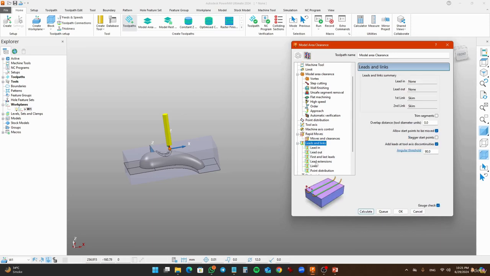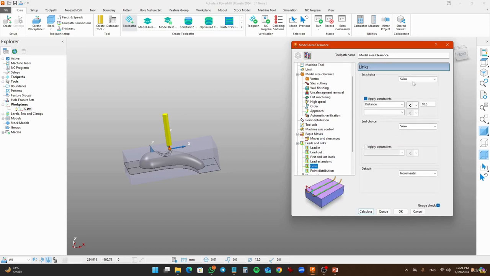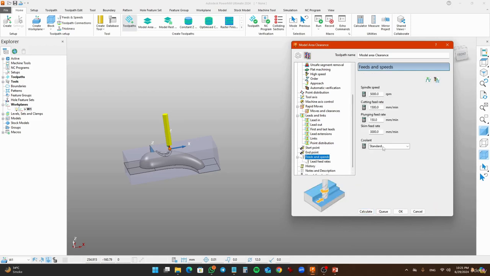Go to leads and links, set the links scheme to incremental, set the gauge. Click on the feeds and speeds: set the spindle speed 5000 RPM, cutting feed 1500 millimeters, plunge feed 150, and skim feed 3000. Set the coolant as flood. Click on calculate.